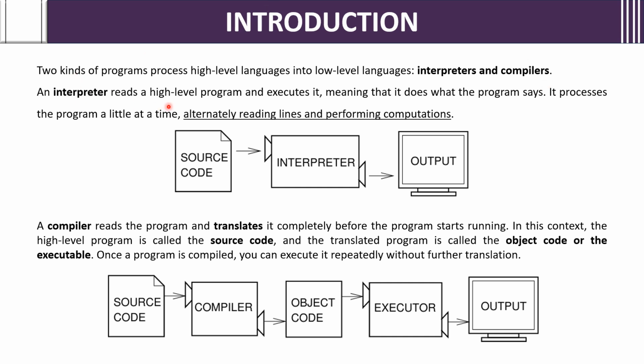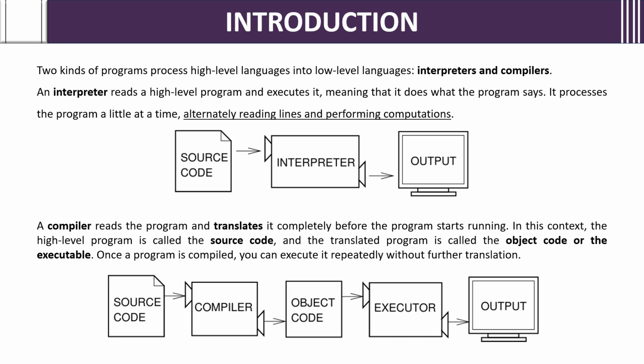An interpreter reads a high level program and executes it, meaning that it does what the program says. It processes the program a little at a time, alternately reading lines and performing computations. Nothing but the source code, whatever is there, it is going to interpret line by line and give the output. If any error, it is going to tell line by line itself. Nothing but there is some code, it is going to do line by line interpretation and give the output.